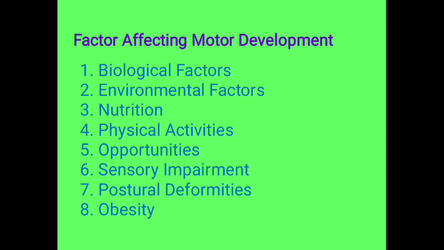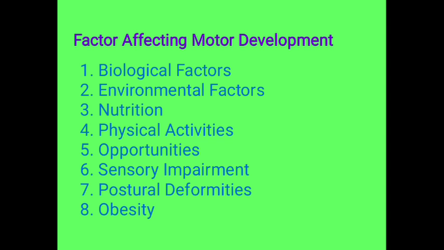motor development. If the parents are lazy, then it affects the motor development of the child also, because the child will have the same types of genes and heredity, and will also perform in the same manner. So the biological factor is one of the factors which affects the motor development of a child. It is related to body weight, size and strength, which affect the rate of ability and motor development. So the biological factor is one of the main factors affecting motor development.